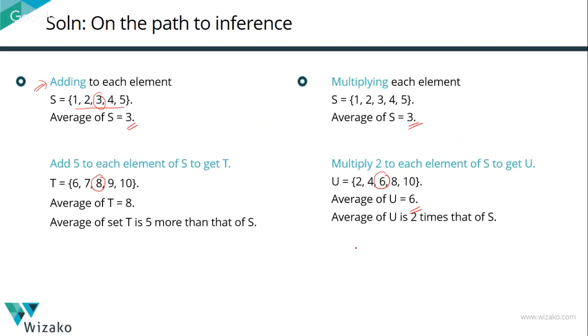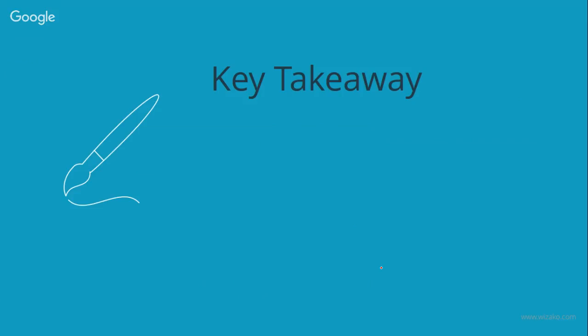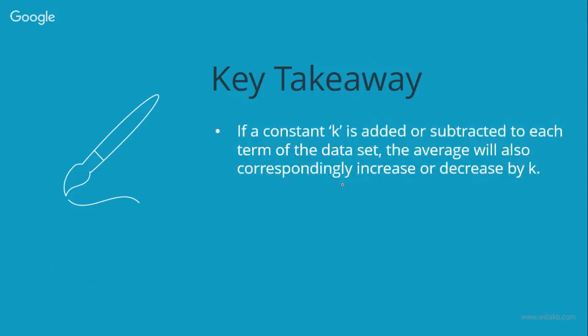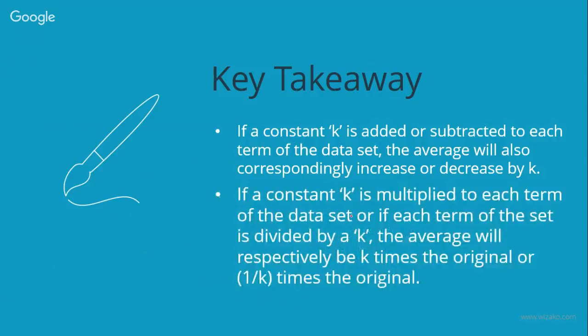What is division? Dividing a number by k is nothing but multiplying the number by 1 by k. Subtraction works exactly the same way as addition. Multiplication and division work exactly the same way. So the key inference from this is that if a constant k is added or subtracted to each term of the data set, the average will also get added or subtracted by the same k. If I multiply or divide each element in the set by a constant k, then the average also gets multiplied by k or by 1 by k, as the case might be.